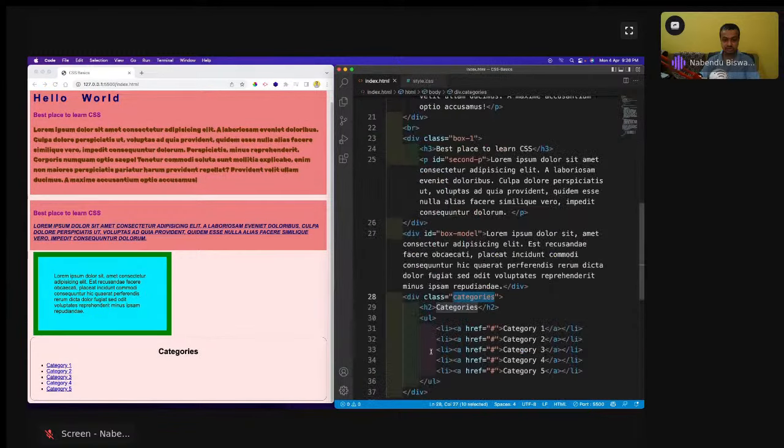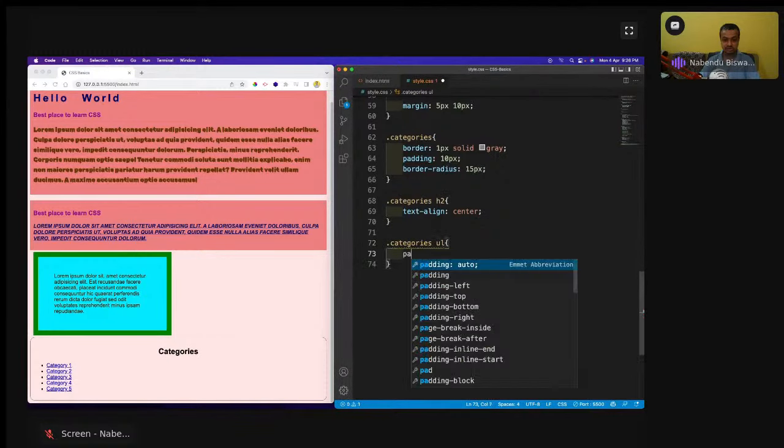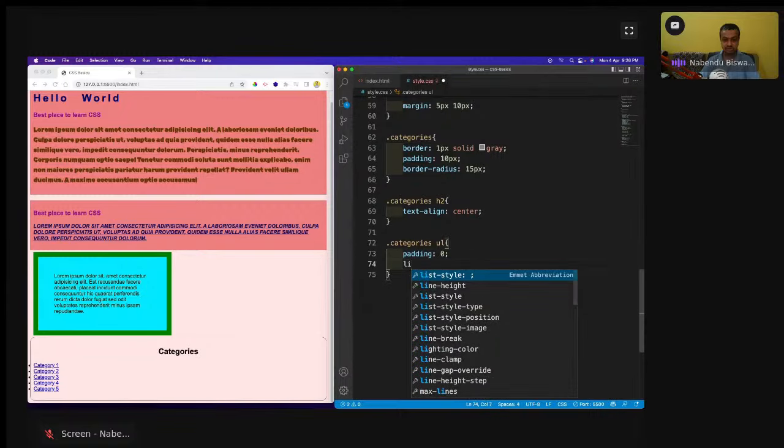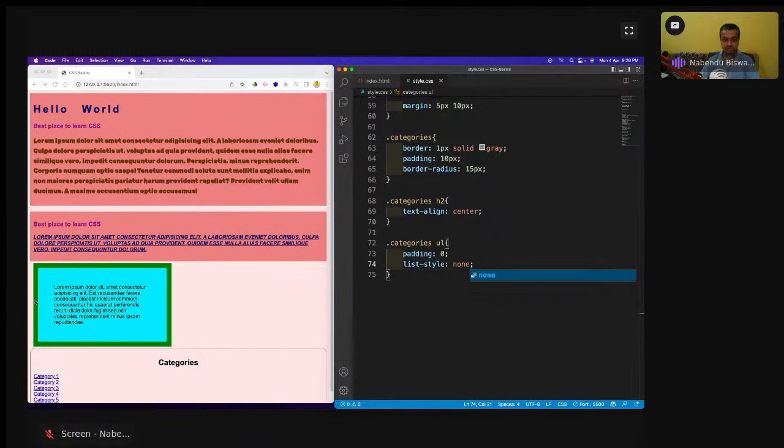So this ul is there. I'll do this dot categories ul, and padding of 0 I'll do, and see, it has moved to the side because now I have removed the padding, and this dot is also not showing well. So what we can do, we can remove this dot also, which is coming because it's an unordered list. So I can do a list style of none. This bullet will also be gone away.